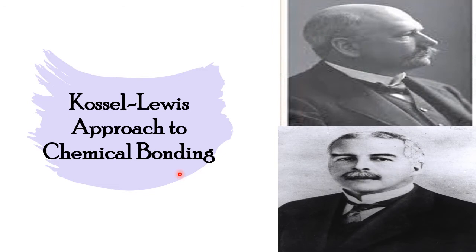These two are the scientists, Kossel and Lewis. Kossel from Germany, his area of study was biochemistry, whereas Lewis from America, his subject was physical chemistry. So it depends upon the specialization. These two scientists were the first to give the concept of chemical bonding. Today it is modified, but still we have to take the base from the Kossel-Lewis approach. So let us start.